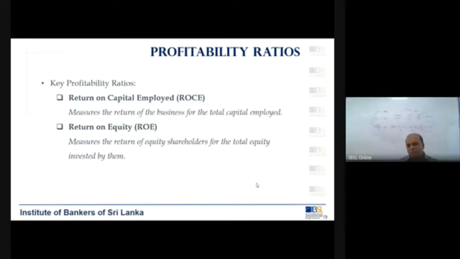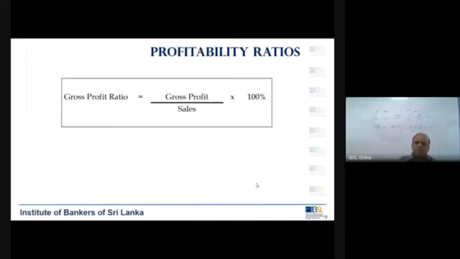be interested to know what is happening in the company, because they have invested money. So with the invested money, whether they are going to get an adequate return, whether they will be provided a substantial return in terms of the profitability of the business. Okay, right. Let's look at the ratios.